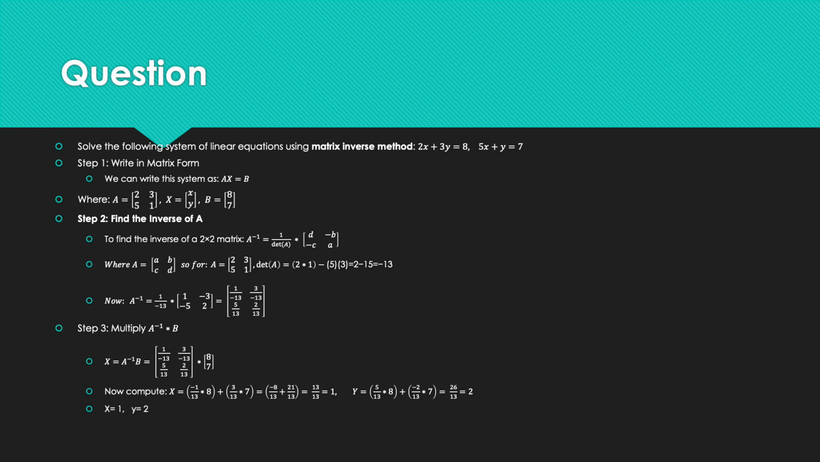Now, we know that A to the power of negative 1 equals 1 over negative 13 times the matrix [1, -3; -5, 2], which brings us to the matrix [1/-13, 3/13; 5/13, -2/-13]. So X equals A to the power of negative 1 times B, which will give us x equals 1 and y equals 2.